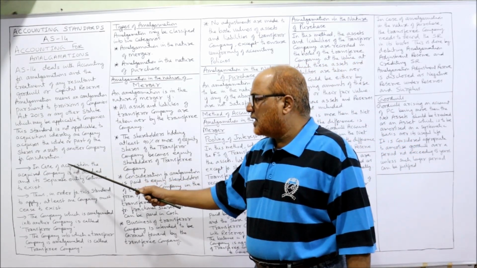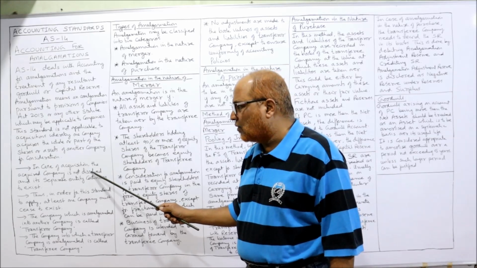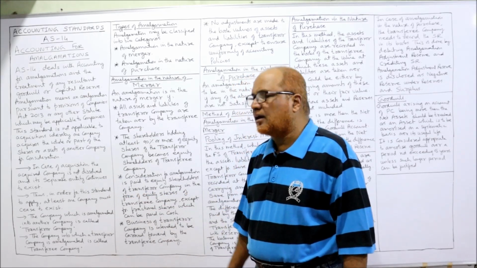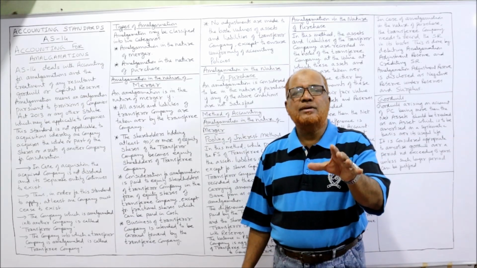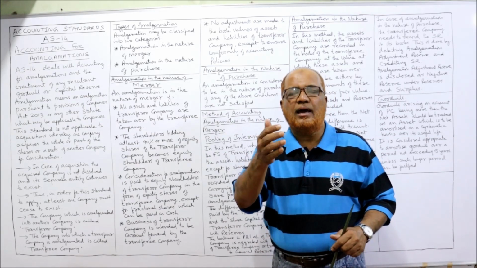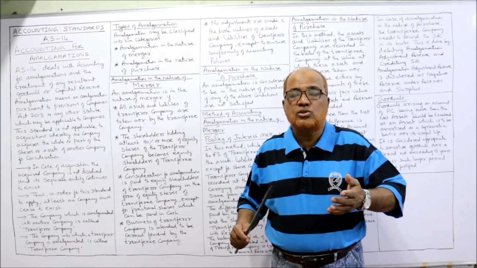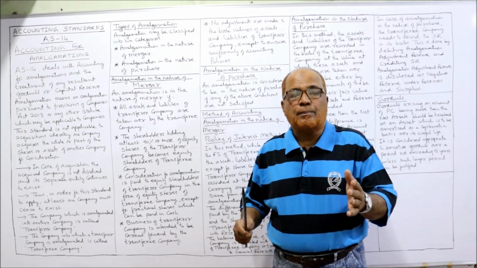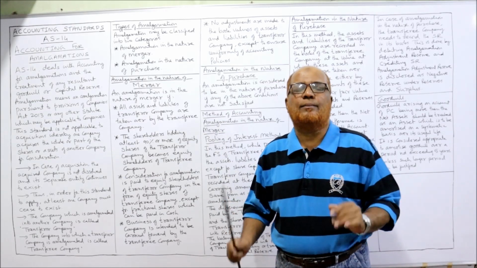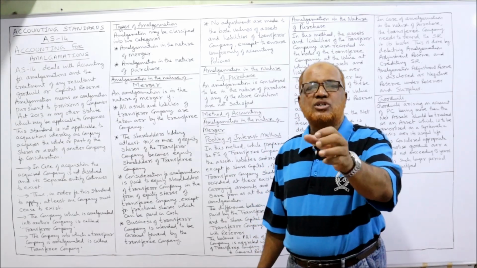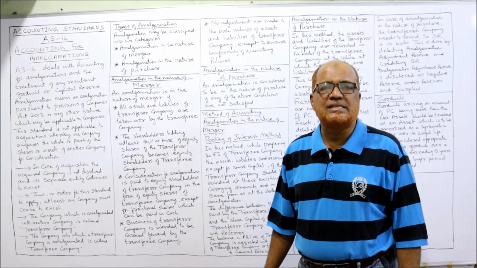Now, in case of acquisition, the acquired company is not dissolved and its separate legal entity continues to exist. In the example I just gave, ABC company has acquired a majority of shares in XYZ company. So XYZ company is not dissolved. The separate legal status of XYZ company is still there. Only the majority of shares are acquired by ABC company. It is called acquisition.